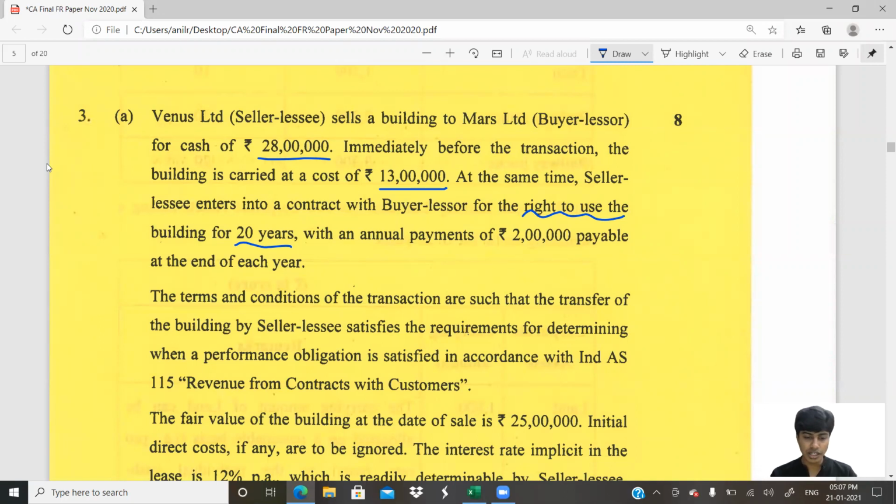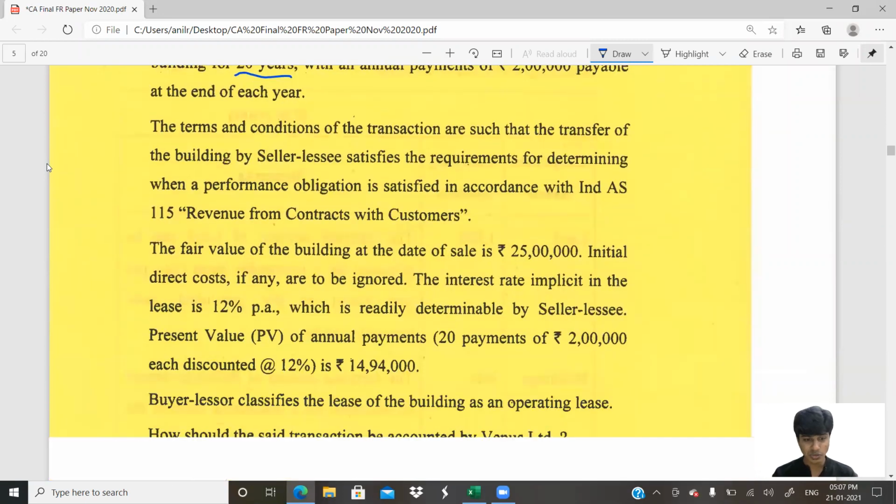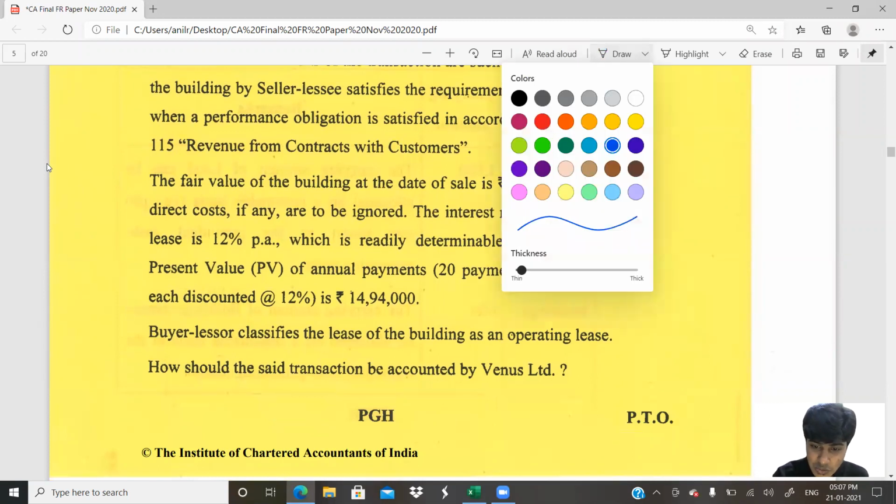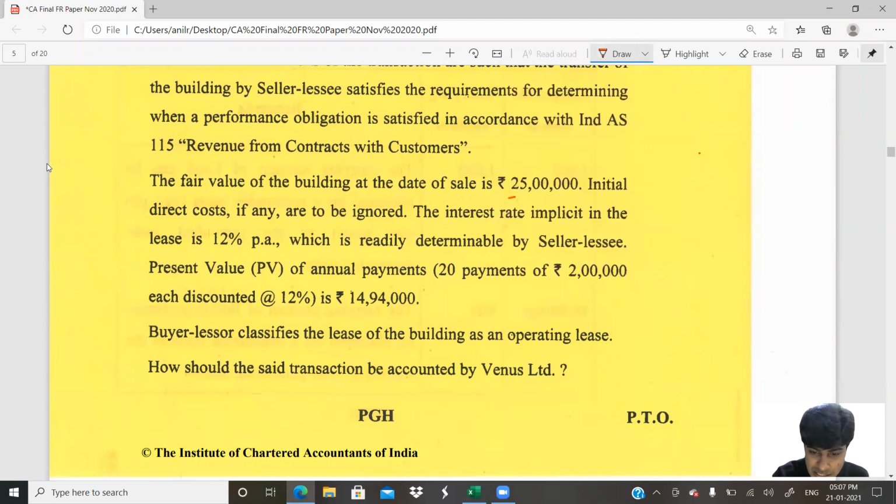The terms and conditions of the transactions are such that transfer of the building by seller lessee satisfies the requirements for determining when a performance obligation is satisfied in accordance with Ind AS. Okay, that's reference to Ind AS 115. This entire statement would not have any impact on our answer. Just note that. Going ahead, the fair value of the building at the date of sale is 25. This is important, guys. So note this point. This will change the course of our answer.